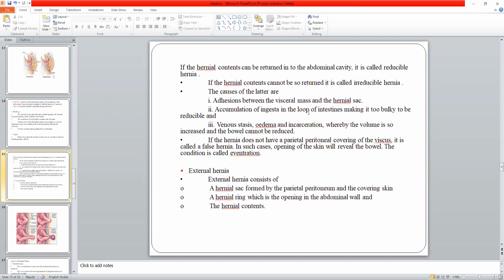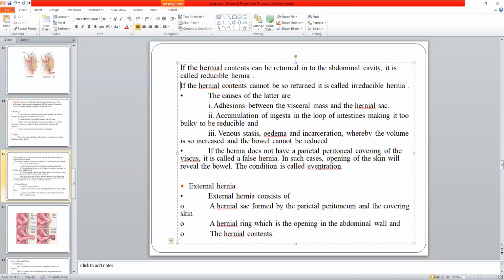So it cannot be reduced. In that case, it is called an irreducible hernia. If the hernial contents can be returned into the abdominal cavity by themselves without any surgical means, it is called a reducible hernia. And if the hernial contents cannot be returned by themselves, it is called an irreducible hernia. The causes of irreducible hernia are severe dilatation of that part and adhesion of that part with the surrounding area. So: adhesions, accumulation of ingesta, and severe edema due to congestion.